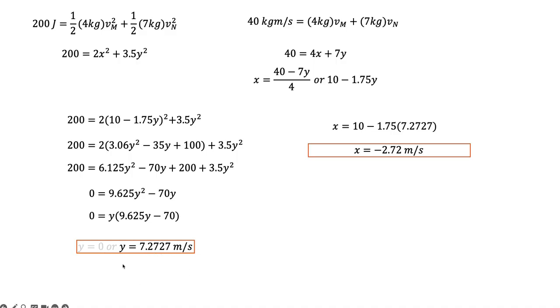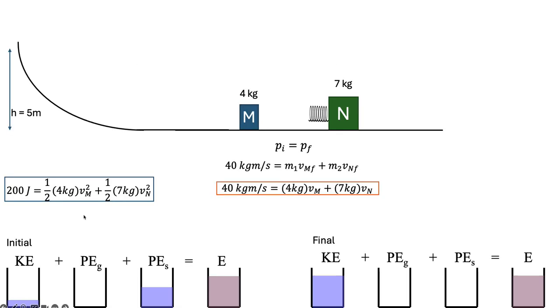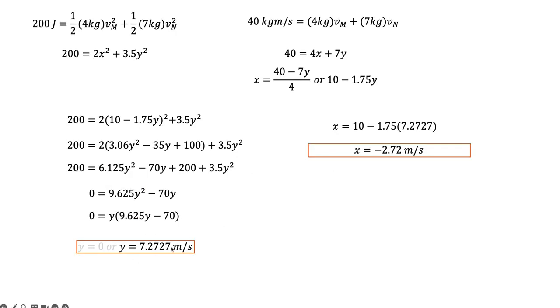And now here, I'm going to use my physics intuition to decide which one of these it is. It can't be 0, right? Because that spring, if you look at the previous, that spring is pushing this. The 7 kilogram block is already moving to the left at maximum compression at like 3 meters per second in a little bit, right? And the spring is going to keep pushing it to the right. So the only one of these that makes sense is this, right?